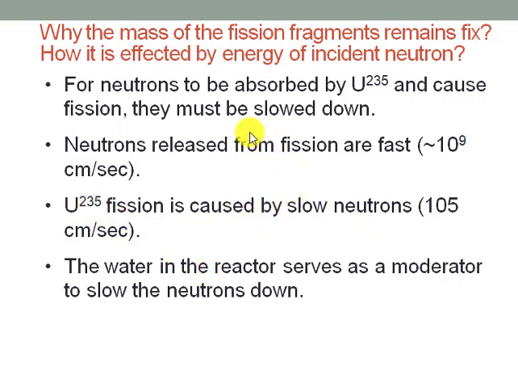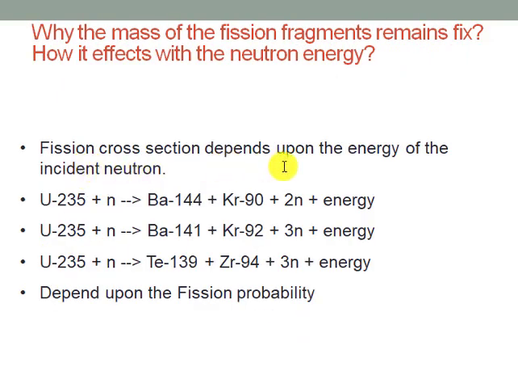This question was mostly asked by students, so it is important to discuss here that the water in the reactor serves as a moderator to slow down the neutrons. Students were asking how using fast neutrons would affect the fission process. So I am going to answer this question in the next slides. Fission cross section depends upon the energy of the incident neutrons. Actually, as we know, each nuclear reaction has a fixed threshold energy that can be determined by using the concept of Q value.